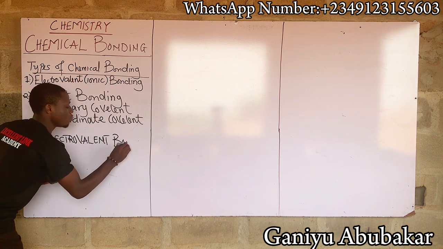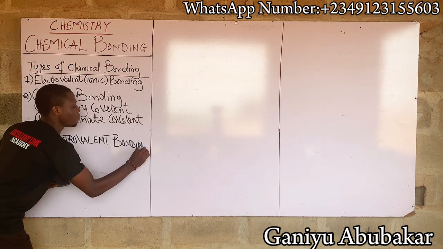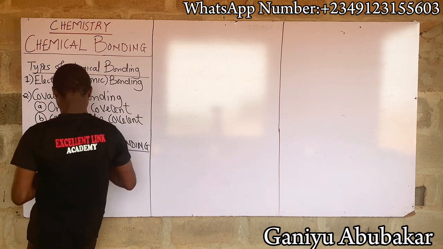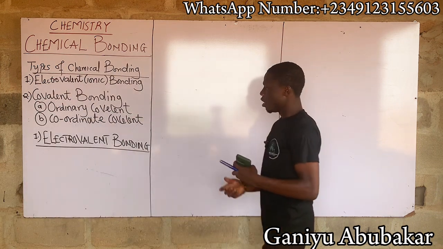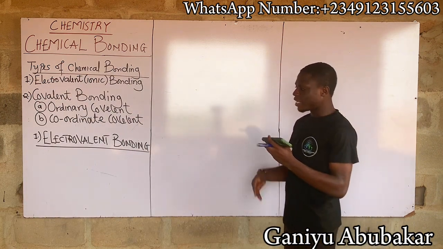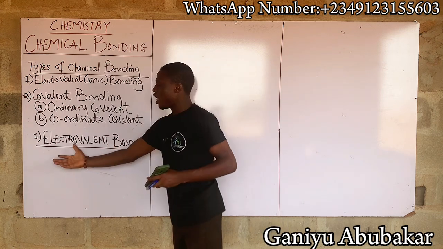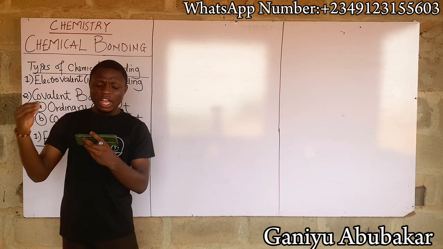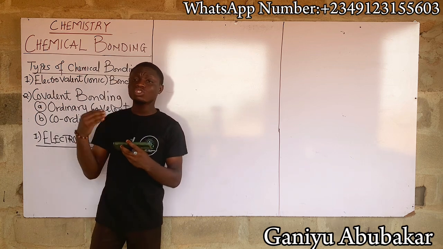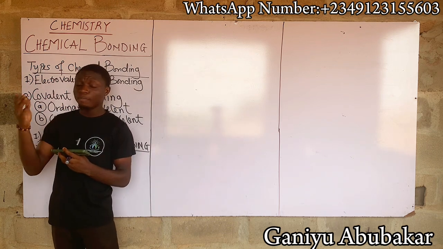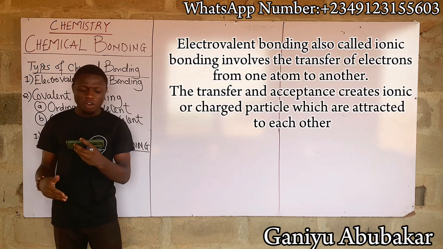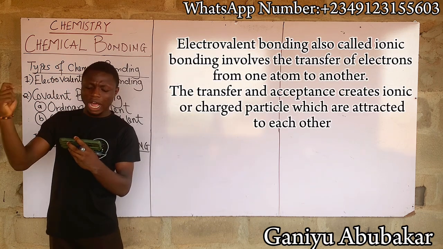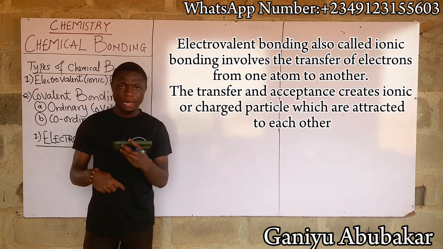All right, basically, when it comes to electrovalent bonding, put down, please: electrovalent bonding, also called ionic bonding, involves the transfer of electrons from one atom to another.